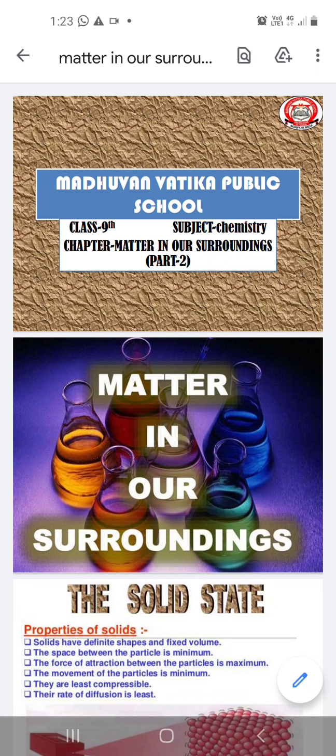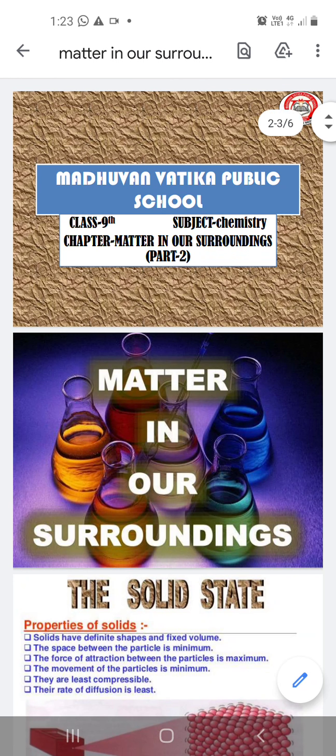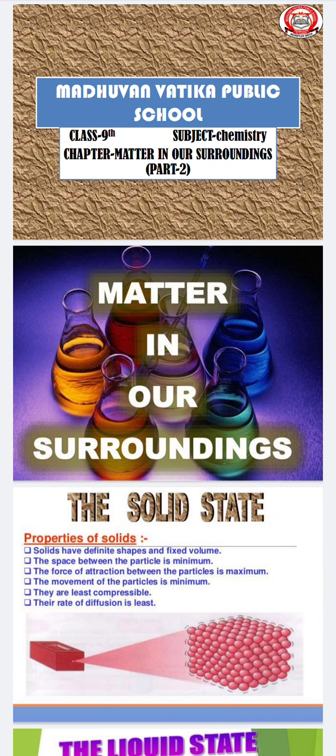Now we have to do what is diffusion. In the last video we have done diffusion. What is diffusion? The spontaneous intermixing of the particles of matter on their own, where there is no need of energy, that is called diffusion. We took the example of ink and water continuously dissolving with each other. That is the best example of diffusion. Another example of diffusion is the fragrance of your perfumes. Okay, now next is a question: what are the factors affecting the rate of diffusion?